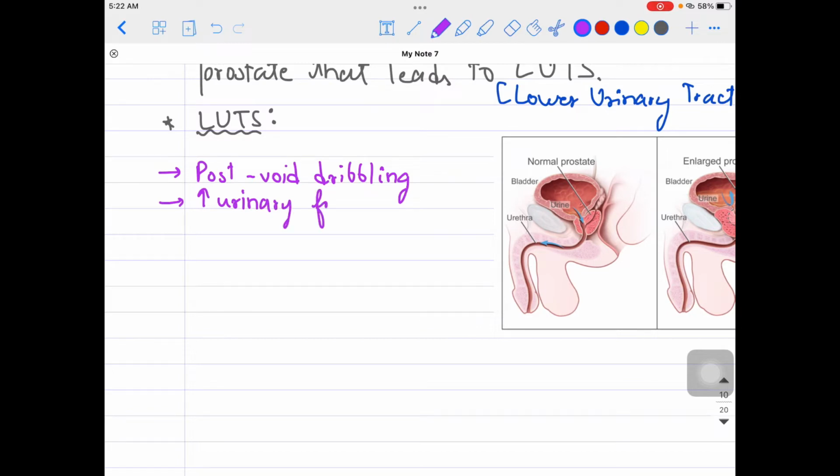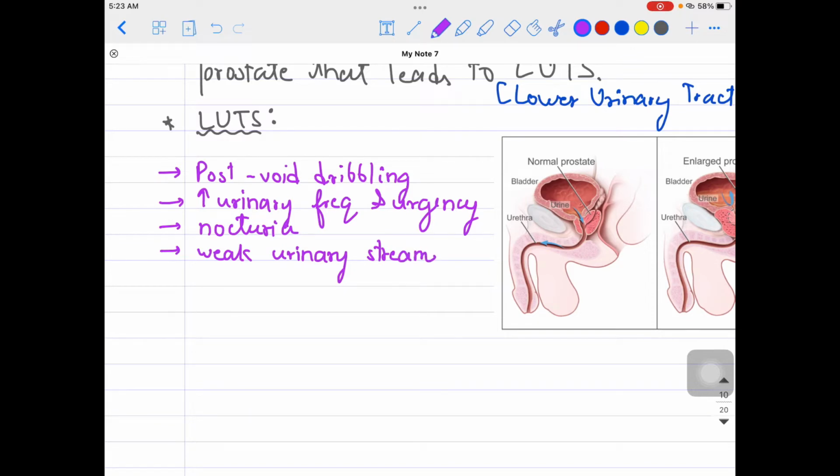Then urination during the night time, that is nocturia, or a weak urinary stream. So these are some of the symptoms covered under the LUTS, or lower urinary tract symptoms. These kinds of symptoms are very common among BPH patients, right?